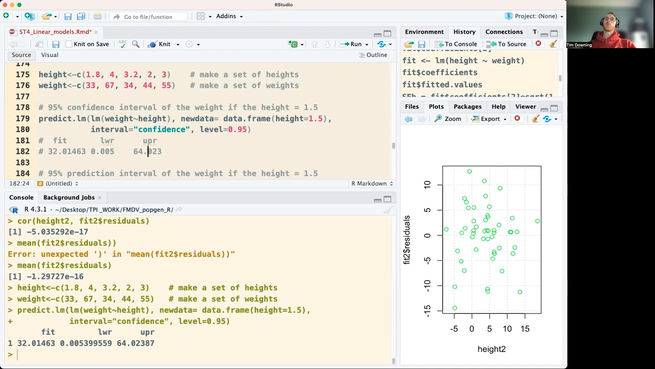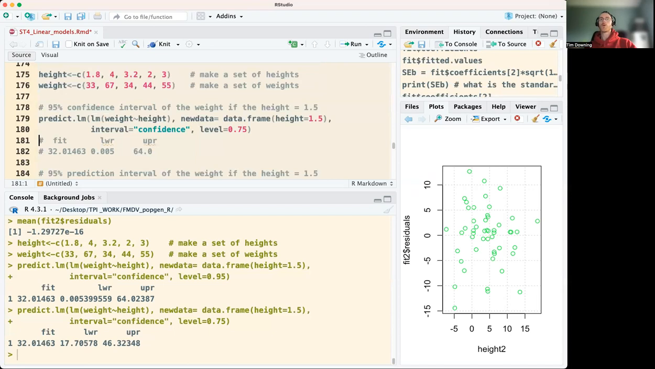So what we can do is change the confidence level if we want. We can change it to 75%, but then again, there's a quarter chance that our population mean for that value of 1.5 won't be contained in this interval. So you see that goes from 17.7 to 46.3.